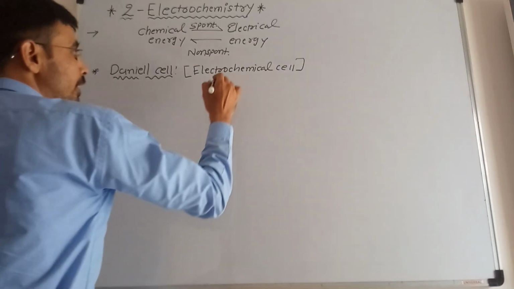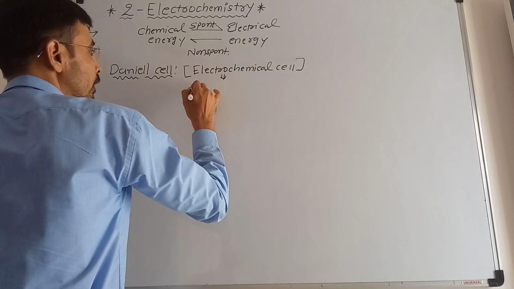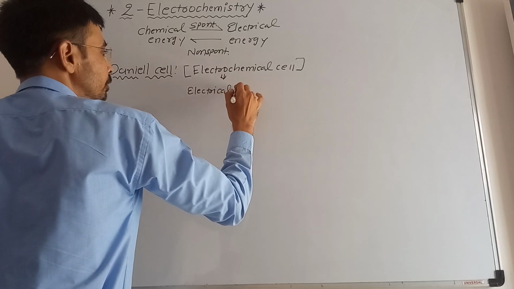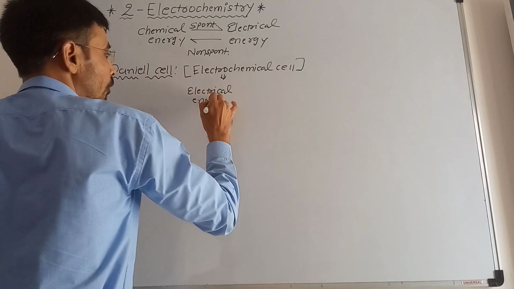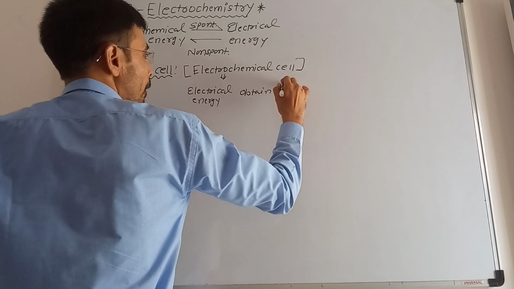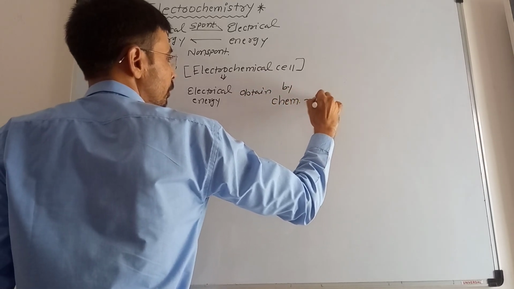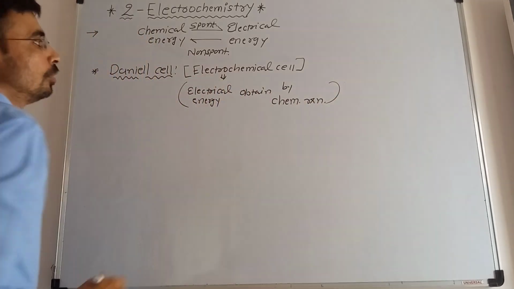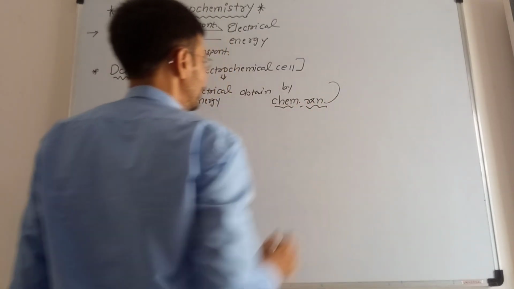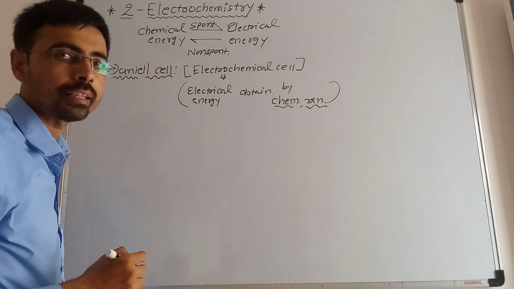So basically what is there in the electrochemical cell? In the electrochemical cell, electrical energy is obtained by chemical reaction. So by having the chemical reaction, you can generate the electric current, right? So let us discuss the Daniell cell now.